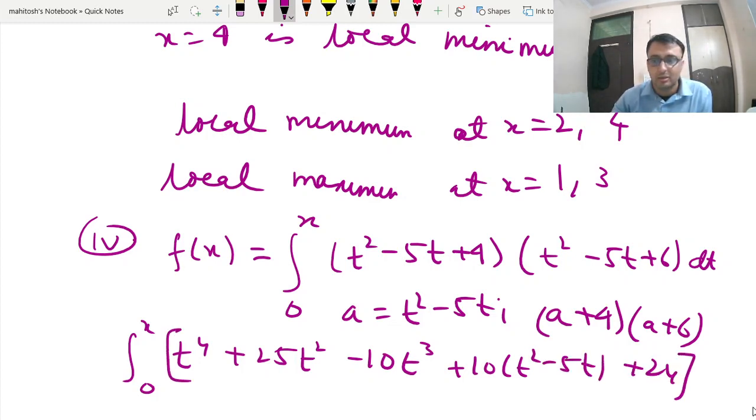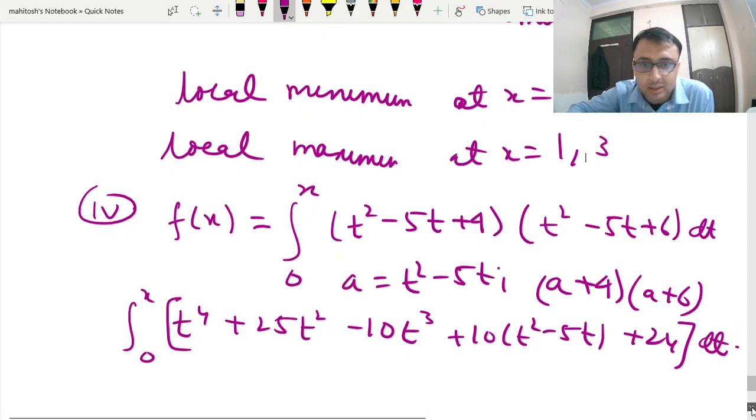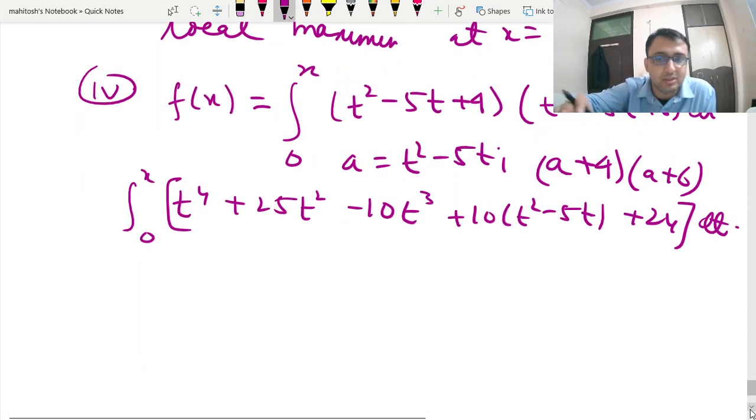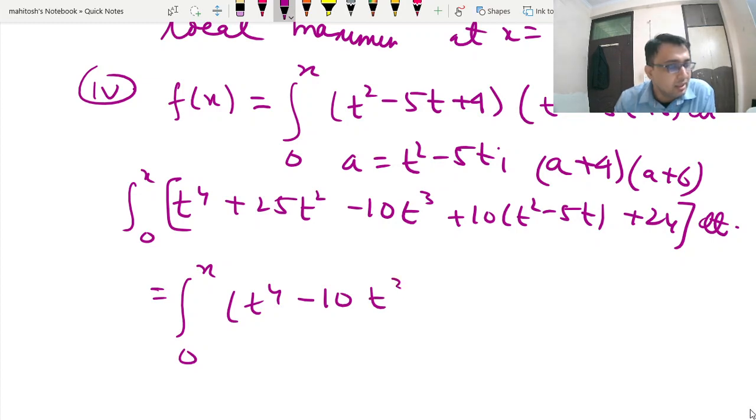Now here the only thing is that we have to be cautious while doing the calculation. So t to the power 4 plus 25 t square minus 10 t cube plus 10 t square minus 50t plus 24. So this is from 0 to x, t to the power 4 minus 10 t cube plus 35 t square minus 50 t plus 24.